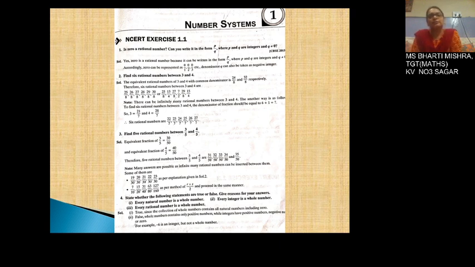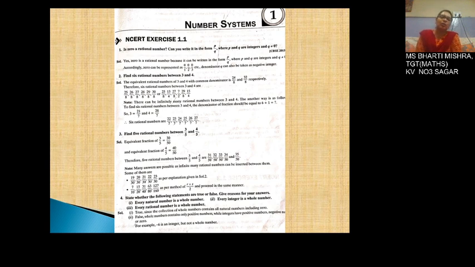Coming to 4. 4 can be written as 4 upon 1. Now making a rational number equivalent fraction of 4 upon 1, it will become 28 upon 7 by multiplying the numerator and denominator by 7. This comes to be 28 upon 7. Now you are to write 6 rational numbers between 3 and 4. 3 is written as 21 upon 7 and 4 is written as 28 upon 7.